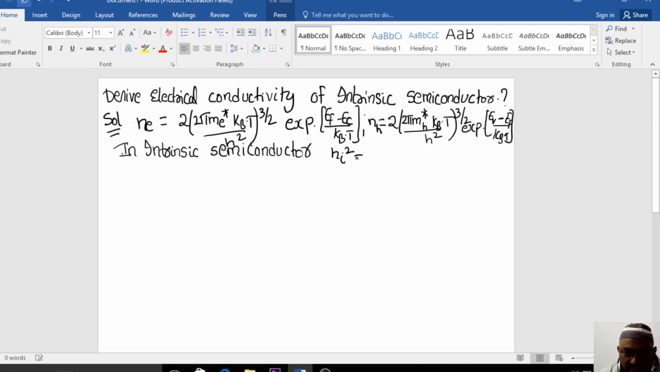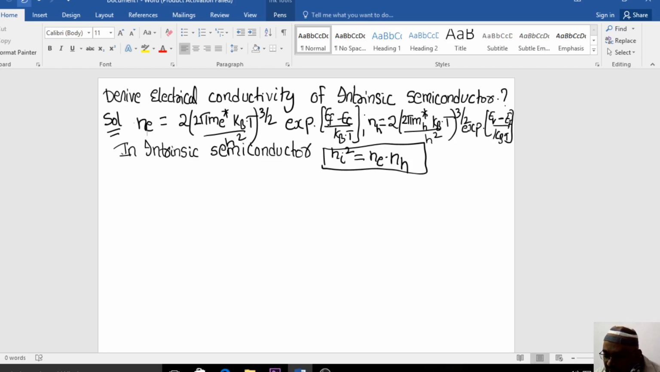n_i square is n_e into n_h. Remember this. This is the basic condition of the intrinsic carrier concentration: n_i square is equal to n_e into n_h. Why is it n_e into n_h? Because in an intrinsic semiconductor, the density of the electrons and the holes are equal. That is the reason we can write it down here. So what will the n_i value become in this particular case?